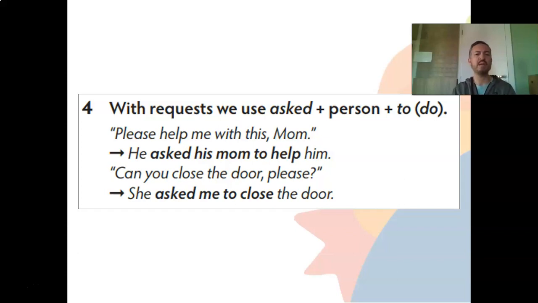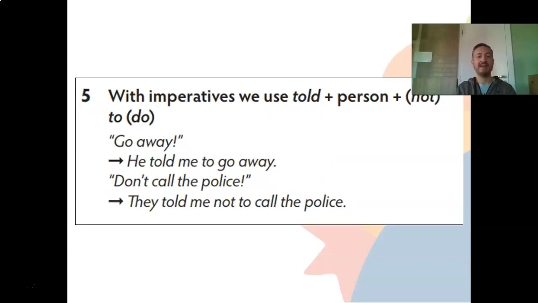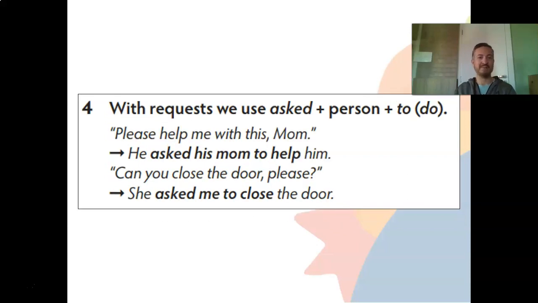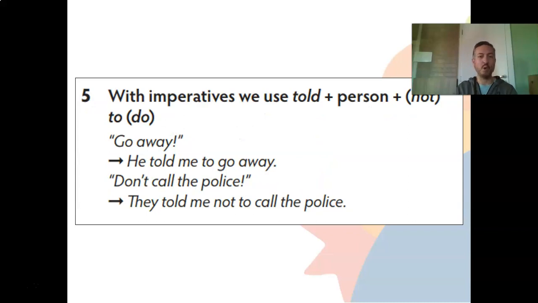Can you close the door, please? She asked me to close the door. So she is asking someone, in this case me, to do something, to close the door. This is quite easy, okay? And with imperatives, this is a request, okay? I'm asking someone to do something. And this is an imperative, an order.